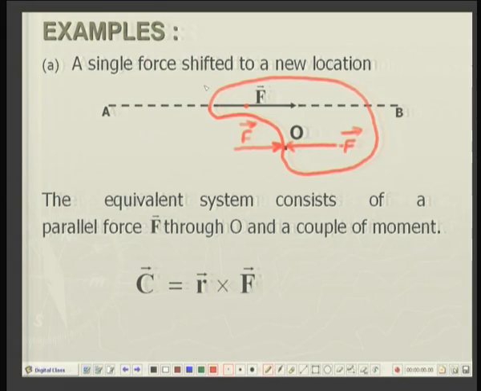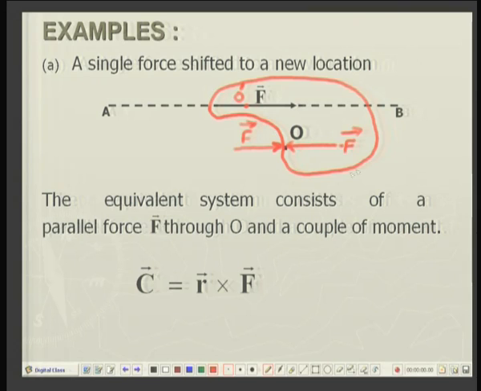A combination of two forces F and minus F, one passing through the given point, you may call it O dash, and the second force passing through the new point O, which is pre-designated.